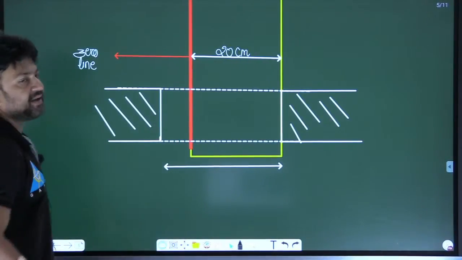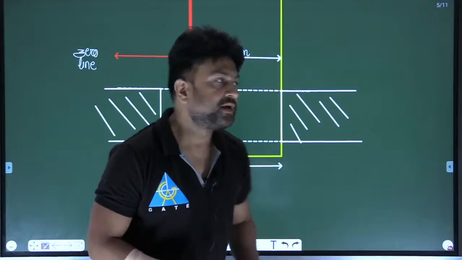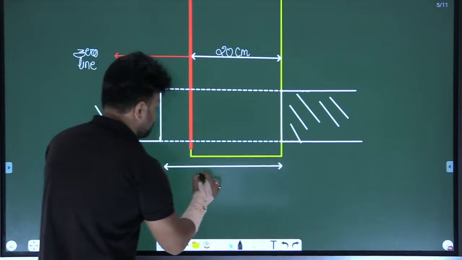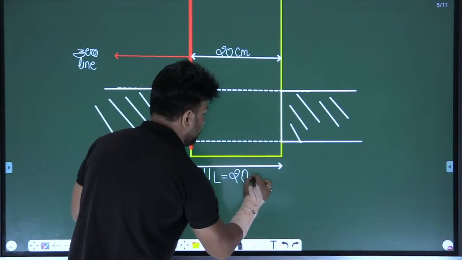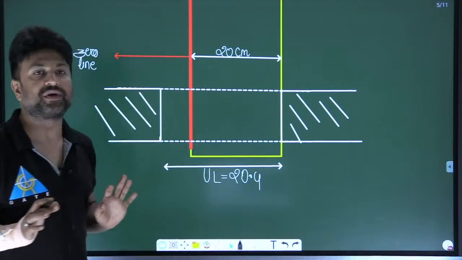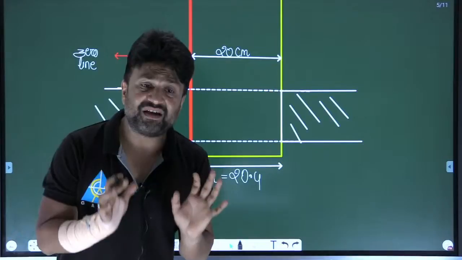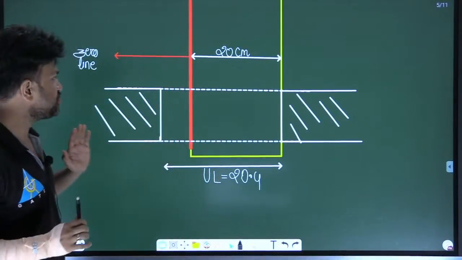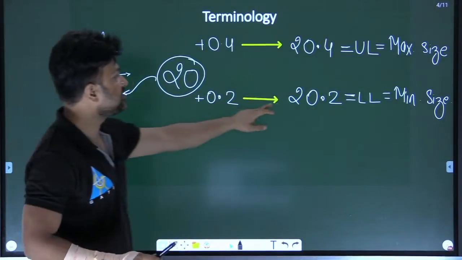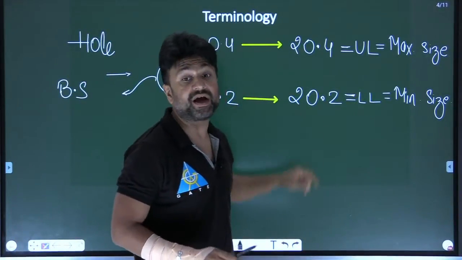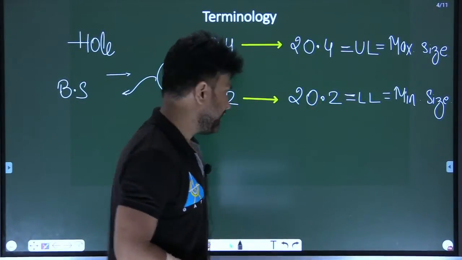So, this is a hole. My dear, this is the maximum size, or you can say the upper limit, which is 20.4. Is that clear? Now, the next size is the minimum size, meaning the lower limit. How can you draw it? It is 20.4.